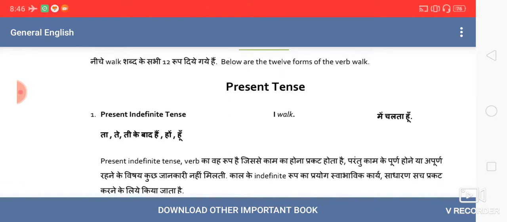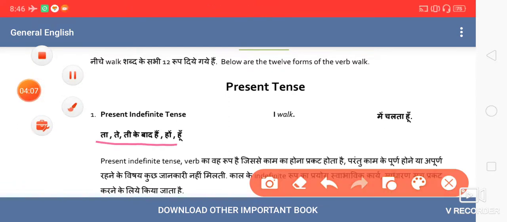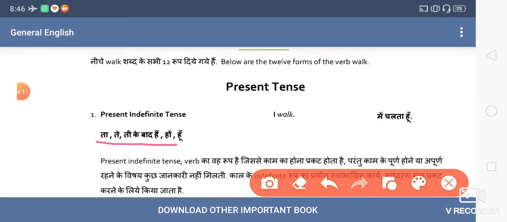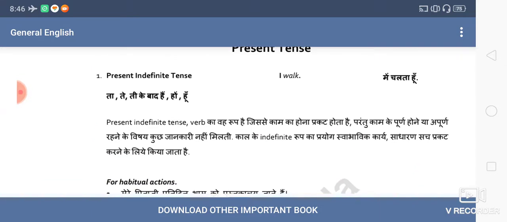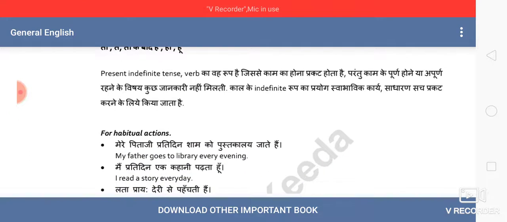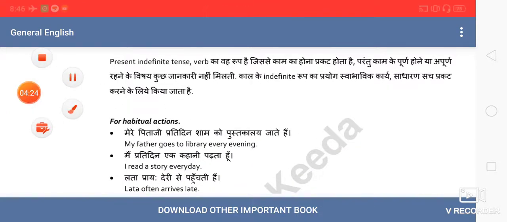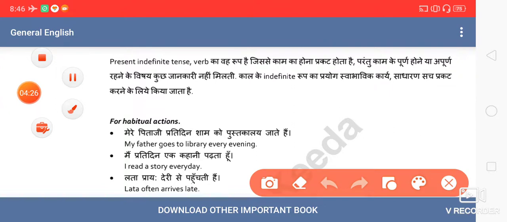The identification of such sentences in Hindi is shown in this line here: you will find such sentences ending with ta, ti, te like this. So that is the identification in Hindi sentences. Let's move on to the English portion. Such sentences will tell you about habitual action.